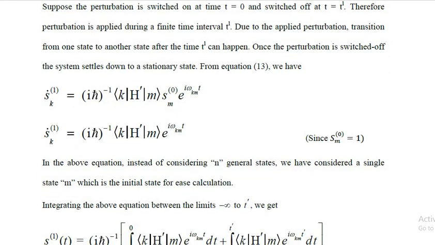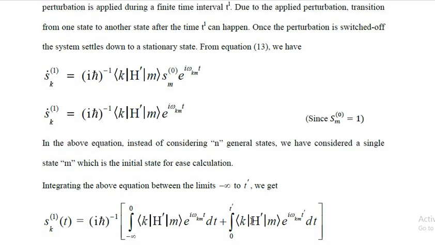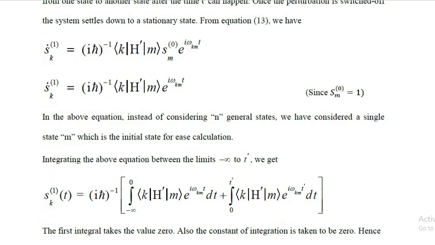Integrating the above equation between the limits minus infinity to t prime, we get S_k^(1)(t) is equal to (iħ)^-1, integral minus infinity to 0, the matrix e^(iω_km t) dt, plus integral 0 to t prime, the matrix e^(iω_km t) dt.